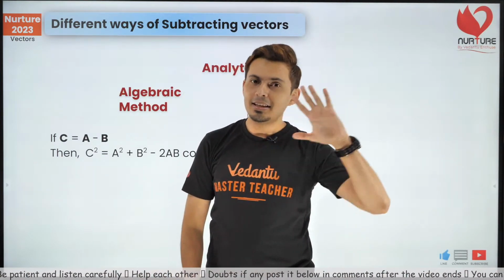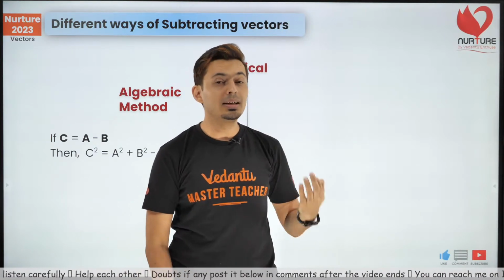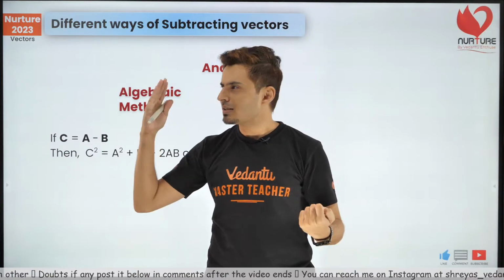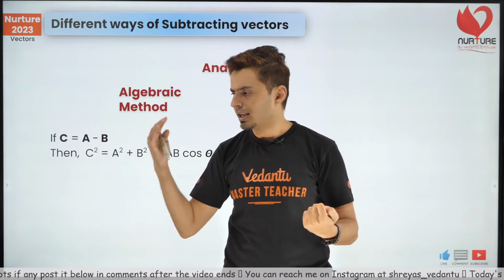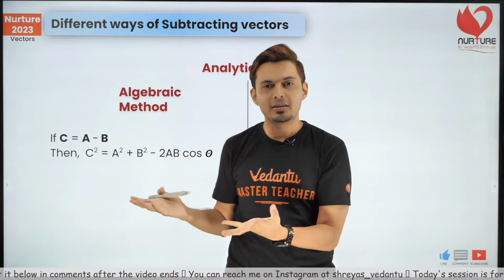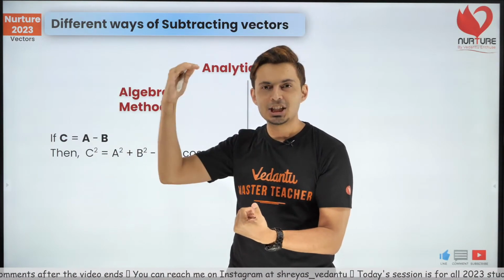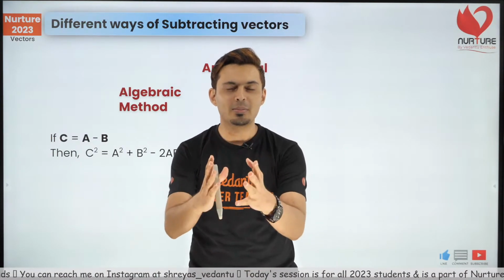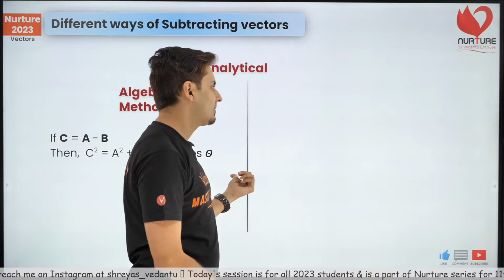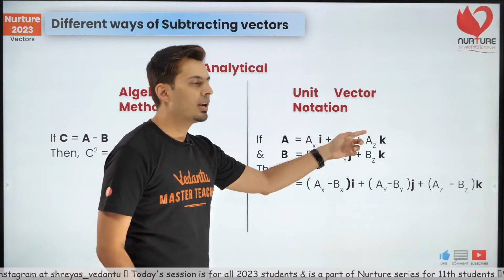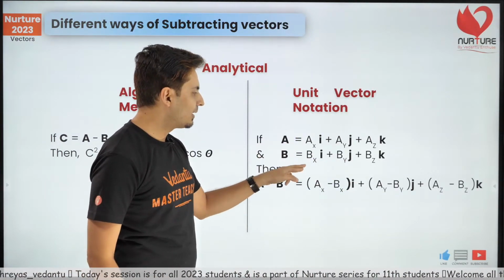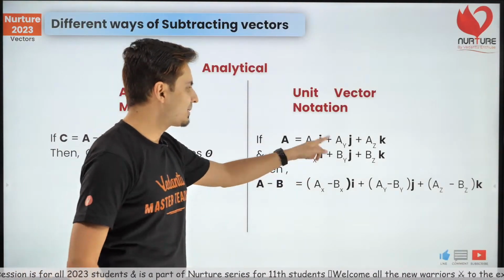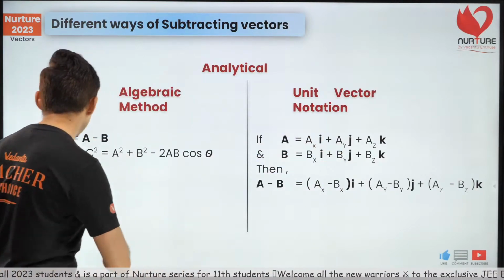Now, in the end, I showed you the unit vector notation method of adding. Something i cap, something j cap. If you want to add the vectors, I will add i with i, j with j. Remember that? Now think about it. When you want to subtract, what will you do? That's simple. If you have two vectors and you want to subtract them, a vector minus b vector, just subtract the x components, the y components, the z components.